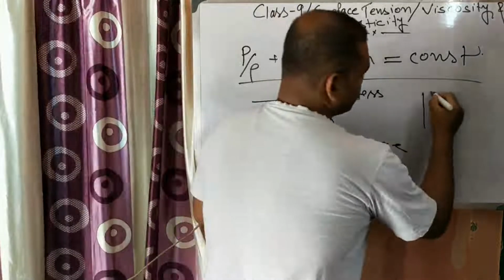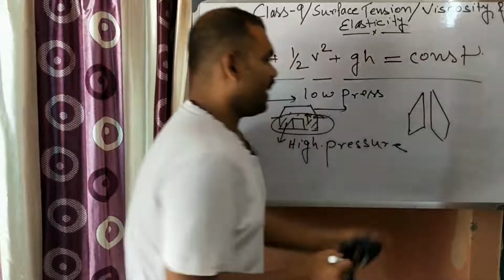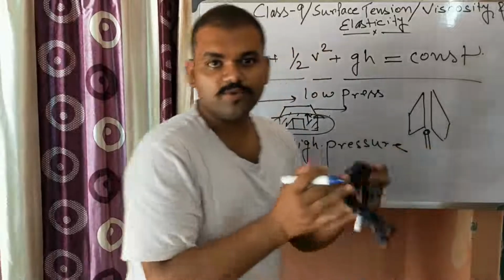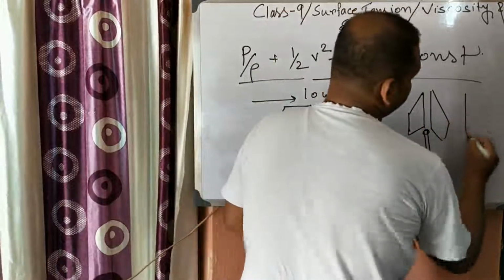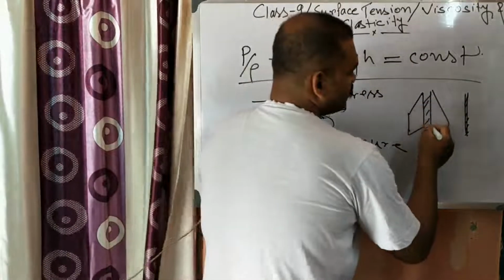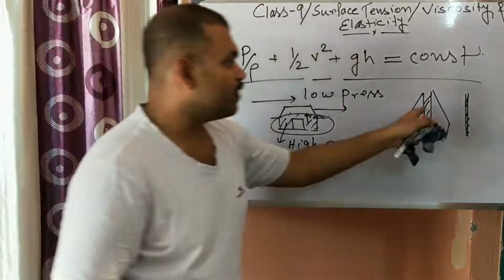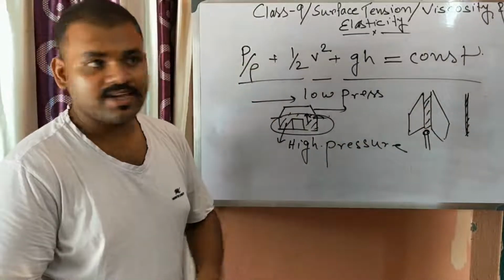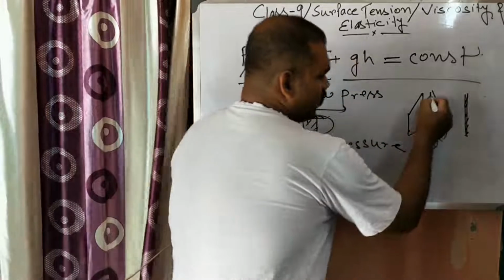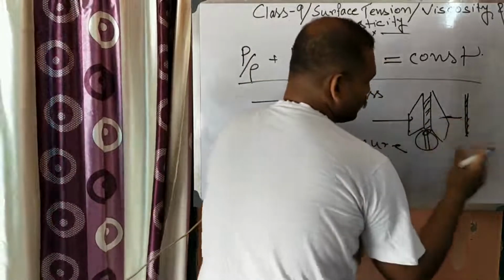Okay, another example. Suppose there are two pages of your physical science book, very close to each other. If you blow through this part, you will see that the two pages stick together. Why? As soon as you blow, the velocity of the air increases, and according to Bernoulli's theorem the total energy must remain constant. As velocity increases, the kinetic energy increases, so the pressure decreases. So low pressure is created between the pages, and high pressure outside. Due to that they stick.